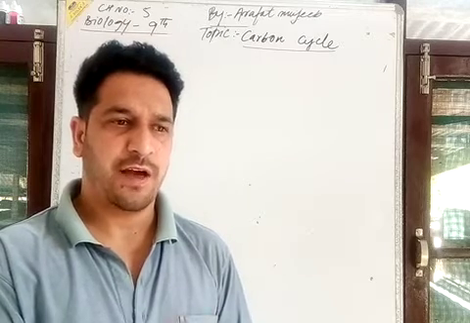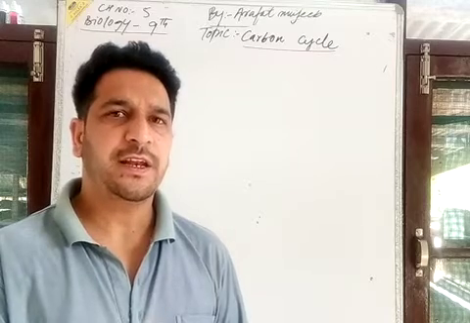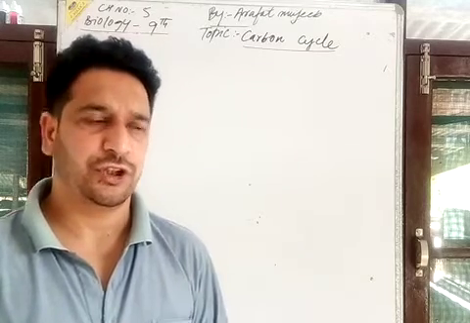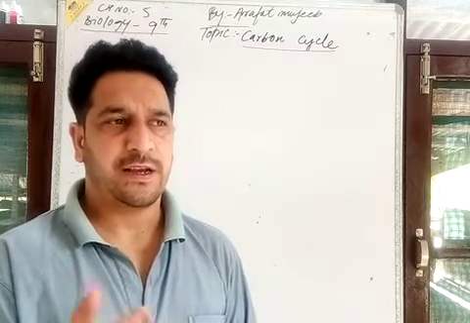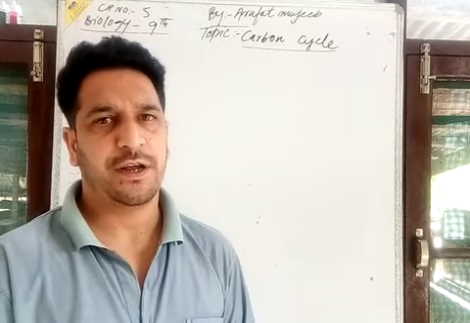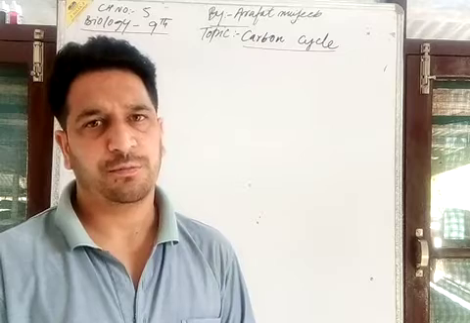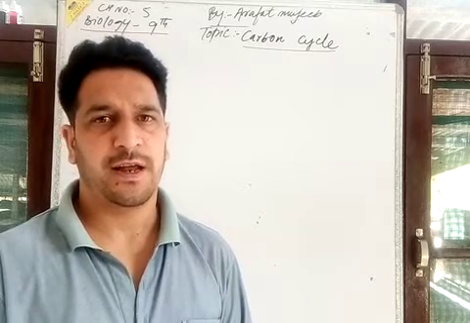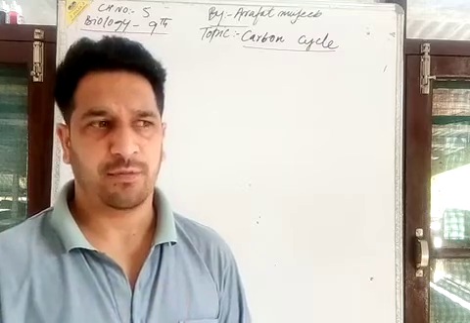This carbon also is available in the soil when there is dead and decomposing organic matter of plants and animals or their excreta. On their microbial decomposition, there is the chance of the release of this component, that is carbon, and it goes back into the atmosphere.